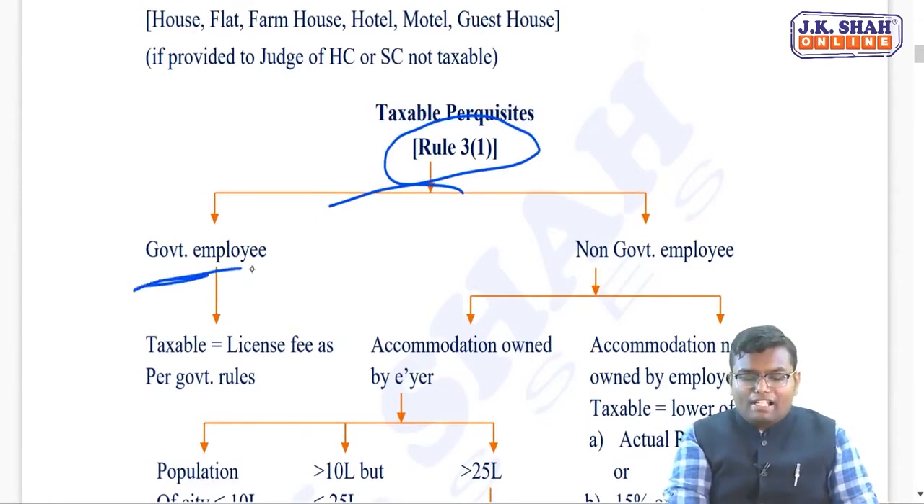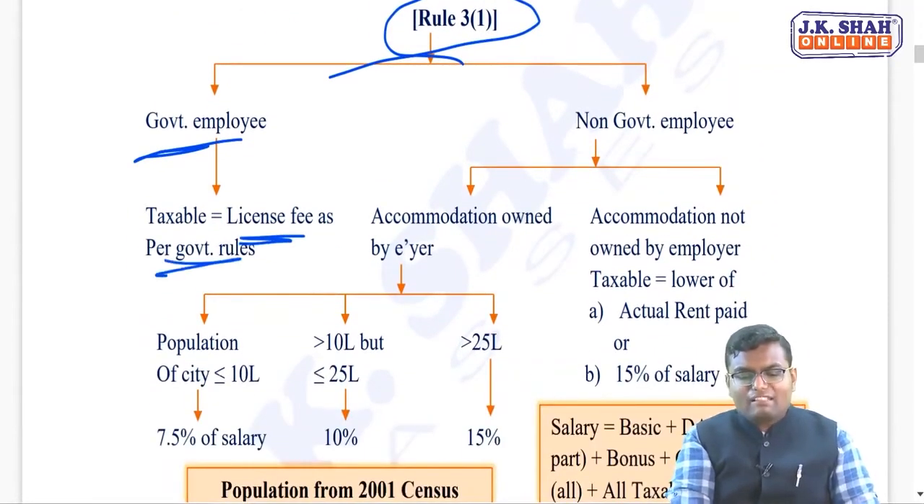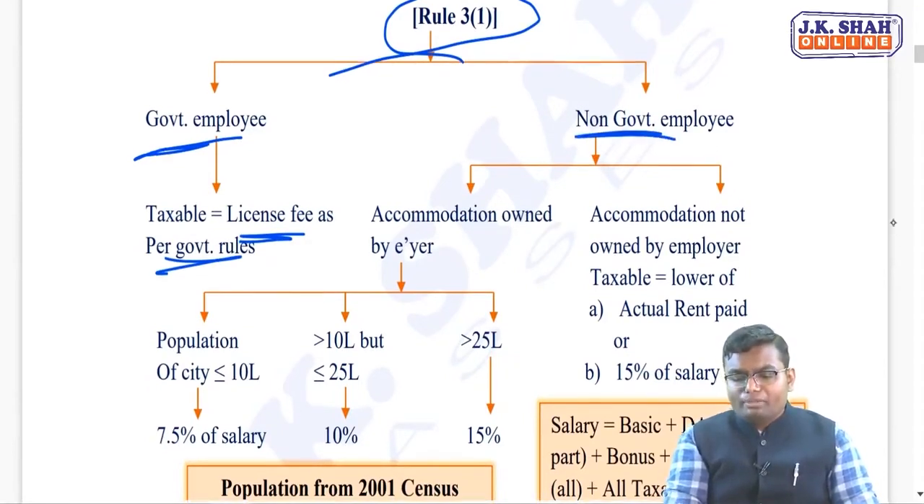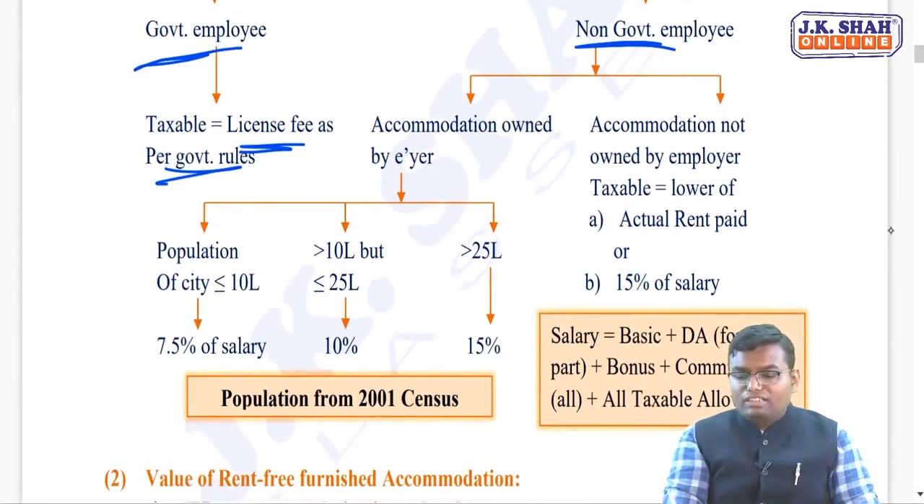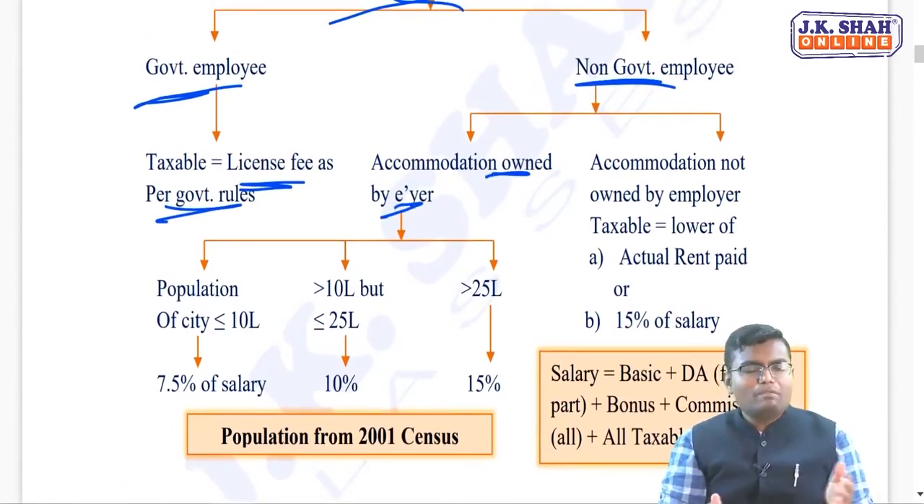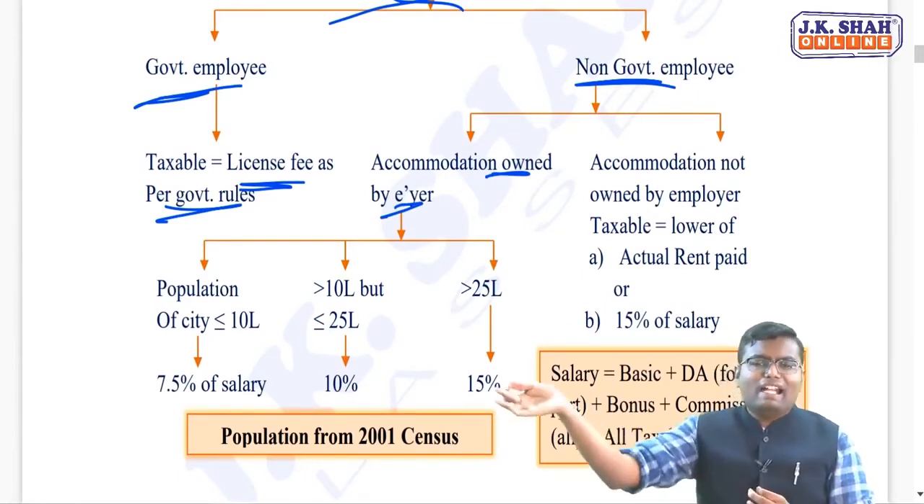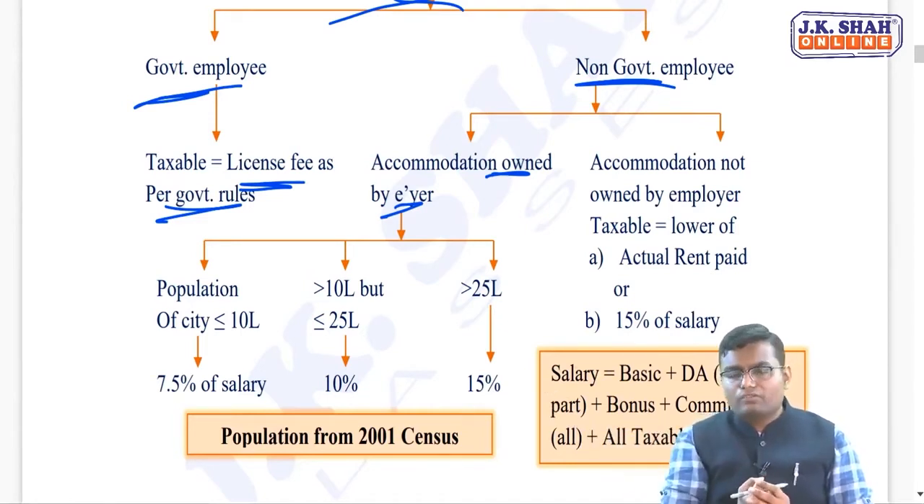If you are a government employee, then government will decide a license fee for your accommodation and that license fee will be taxable to you, nothing much to be done. If you are a non-government employee, then we have to see whether accommodation is owned by employer or not owned by employer. It may be possible that employer himself is the owner and he is giving you the house, or employer is not the owner, he is paying the rent somewhere and giving you the house free of cost.